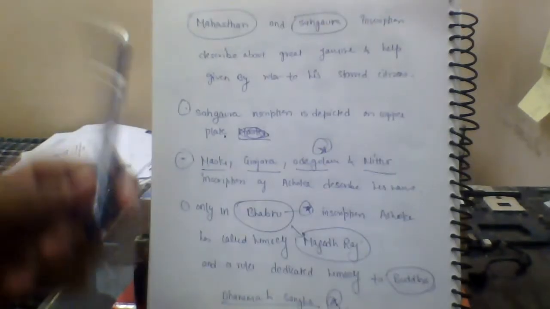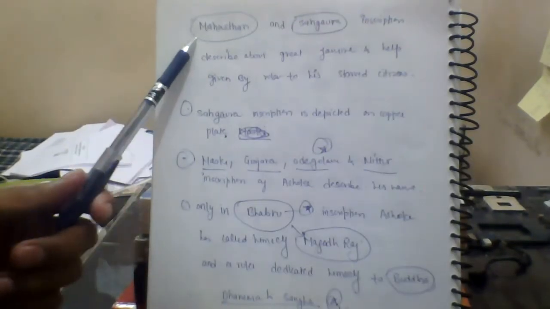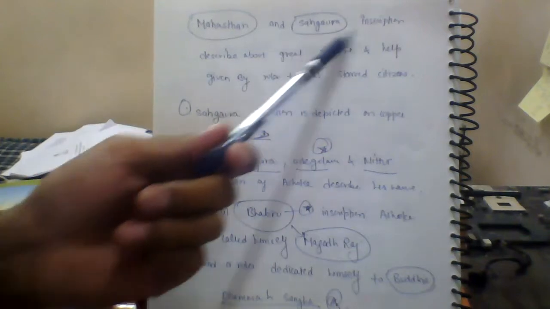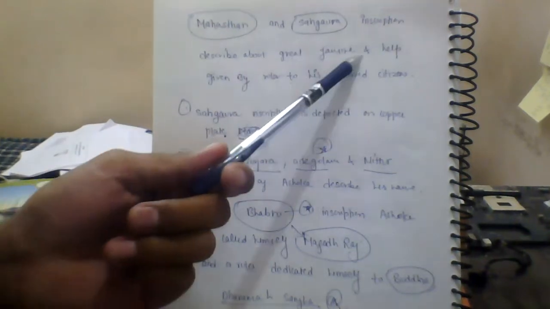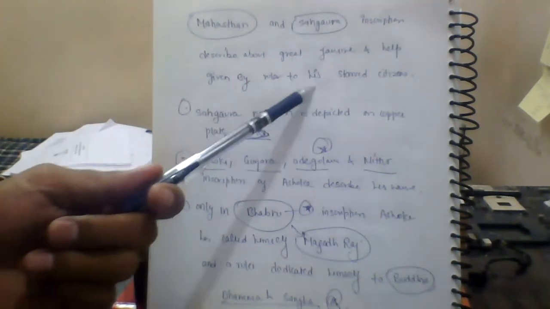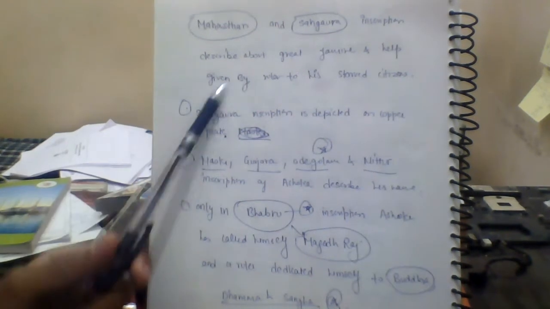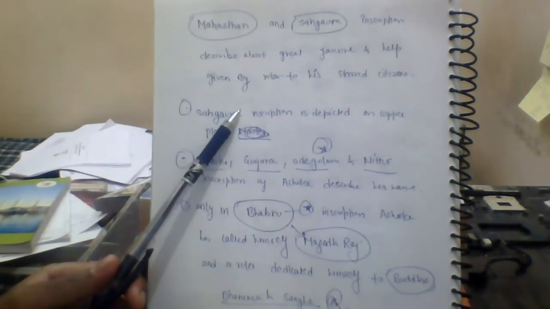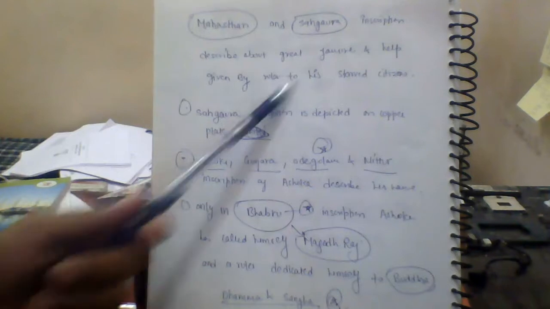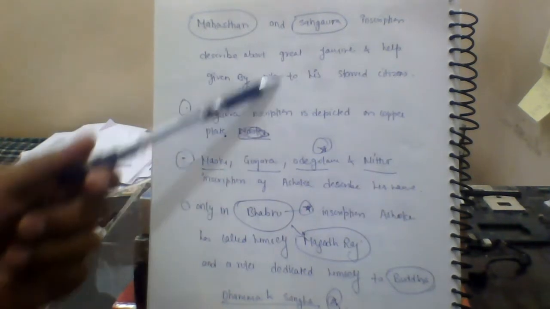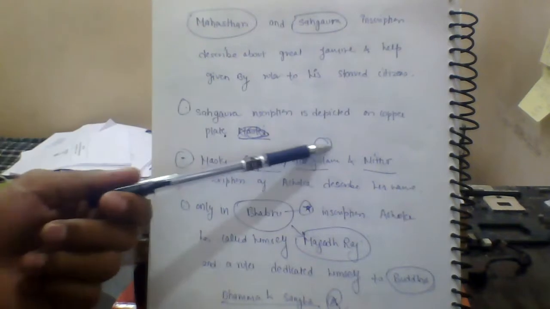Then moving to the next thing, the Mahasthan and Sohgaura inscriptions describe the great famine and the help given by the rulers to their starved citizens. Let me remind you that we are not studying ancient history itself, but the sources that provided it to us.